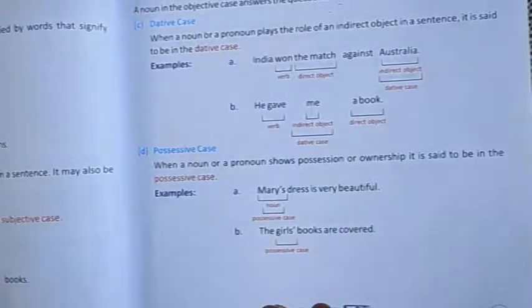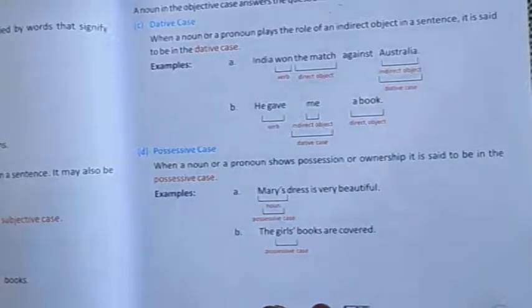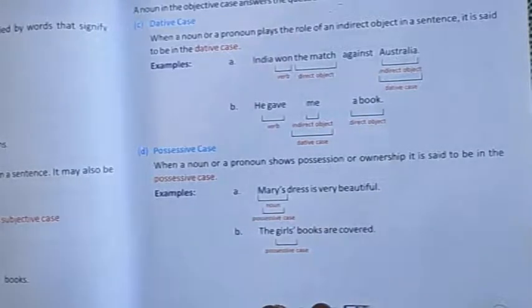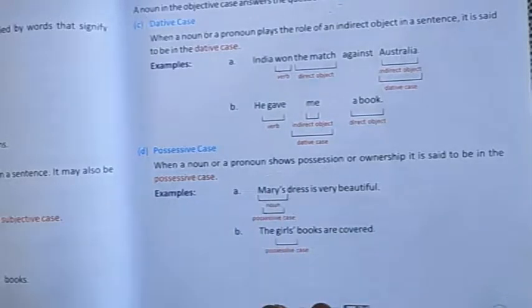When a noun or a pronoun shows possession or ownership, it is said to be a possessive noun. It is very simple. When the noun is giving a sense of belongingness, it becomes your possessive noun. Mary's dress is very beautiful. Whose dress? Mary. Possessive case. It means wherever you see this apostrophe sign, it becomes your possessive case.